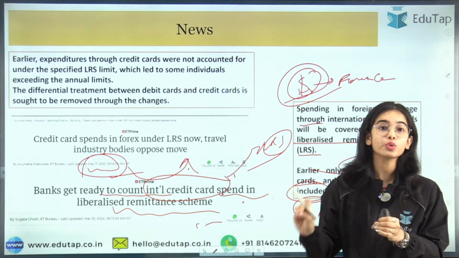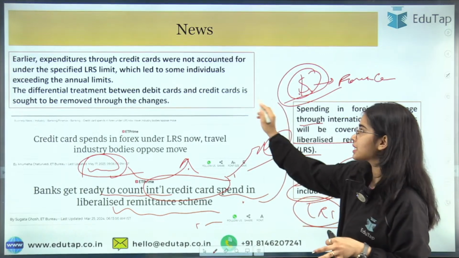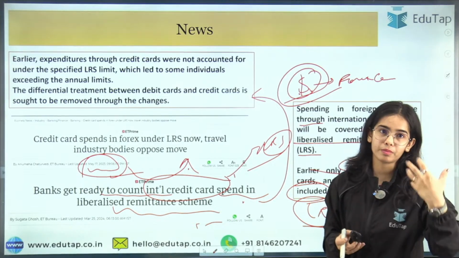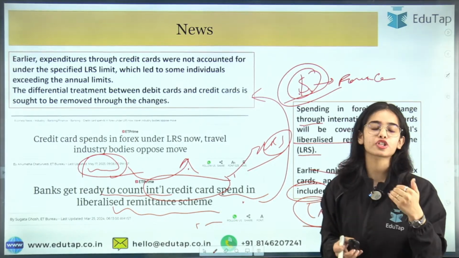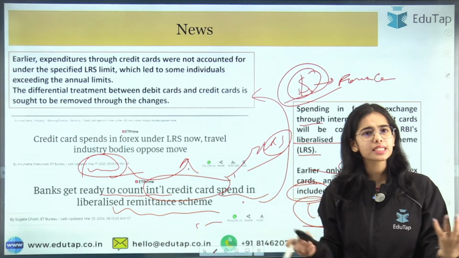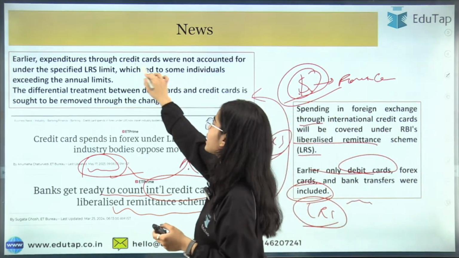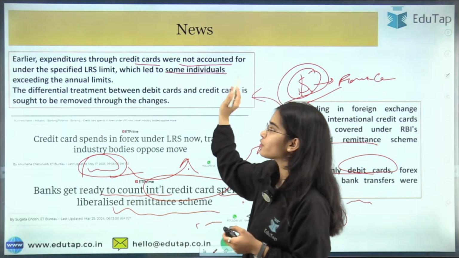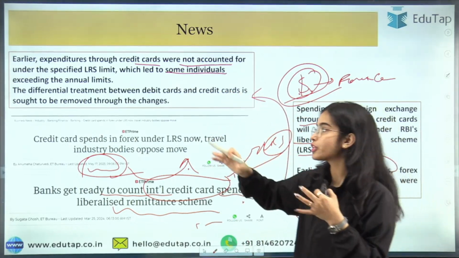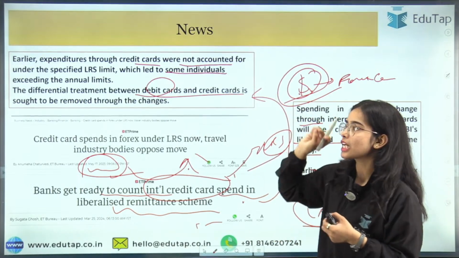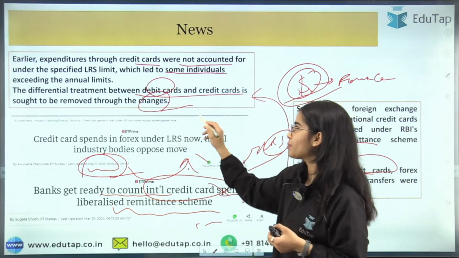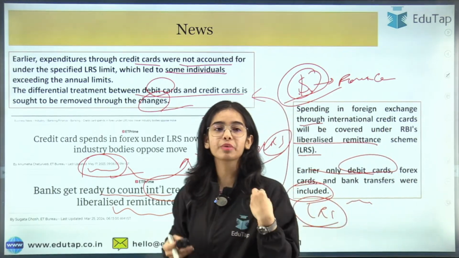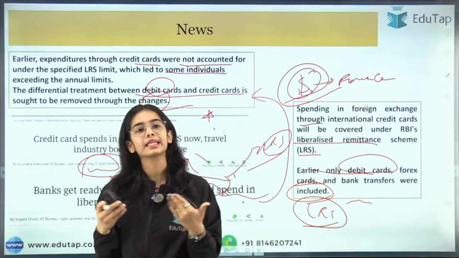So there is no definite news still, but you have to understand that the preparation has started from the banks, because the RBI can at any time suggest that, okay, now start counting international credit cards in the Liberalized Remittance Scheme. So this is the whole idea, that earlier expenditures through credit cards were not accounted for under the specified LRS limit, which led to some individuals exceeding the annual limits, and now the differential treatment between debit cards and credit cards is sought to be removed through the changes. So that is the basic idea. That was the news article, and it was quite in the news. That's why the LRS became important, because there was a discussion going on regarding the LRS also.